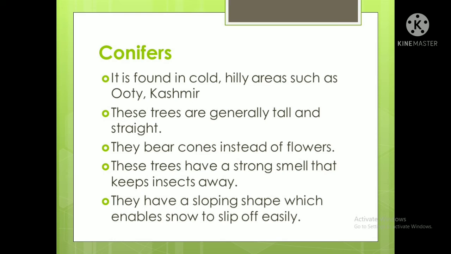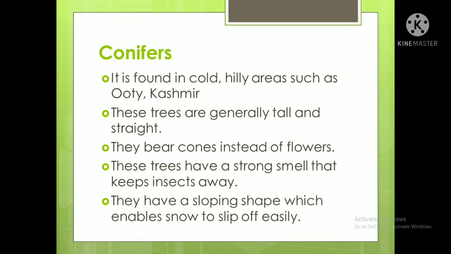These trees have a strong smell that keeps insects away. So insects don't go near these trees. They have a sloping shape which enables snow to slip off easily, because snow will not be captured in the leaves. So it will slope easily. So they have a sloping shape of their leaves.